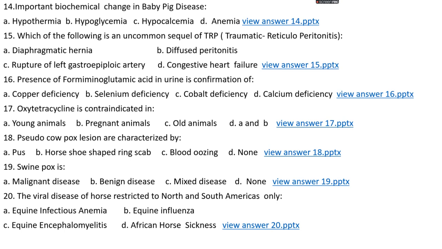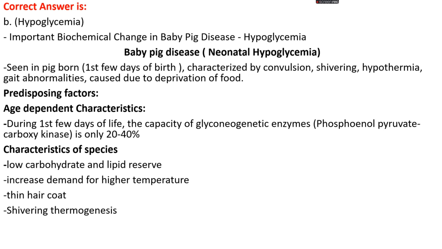Question number 14. Important biochemical change in baby pig disease is: option A, hypothermia; option B, hypoglycemia; option C, hypocalcemia; or option D, anemia. The right answer is option B, hypoglycemia. Baby pig disease is known as neonatal hypoglycemia. It's mainly seen in pigs in the first few days after birth, and is mainly characterized by nervous signs like convulsions, shivering, hypothermia, gait abnormalities, and is caused due to